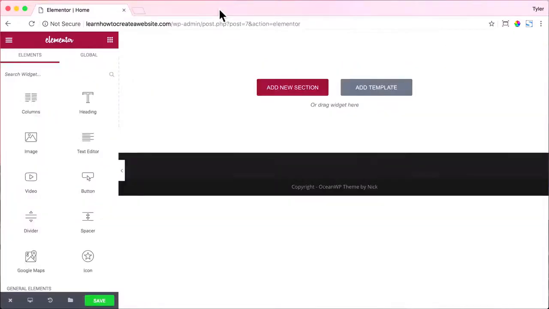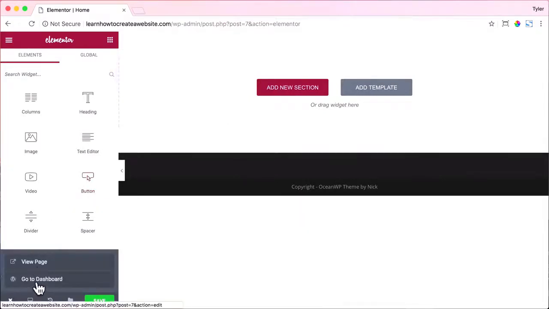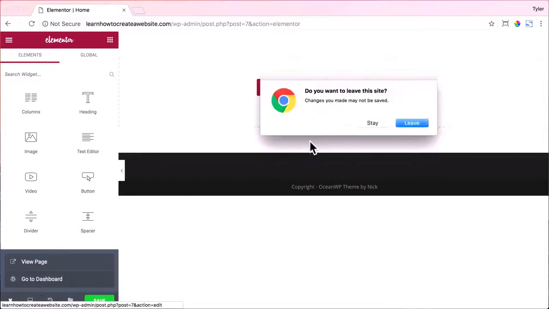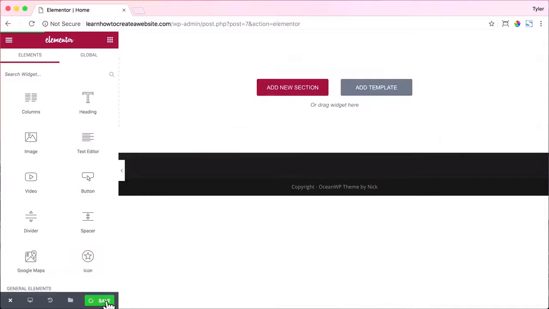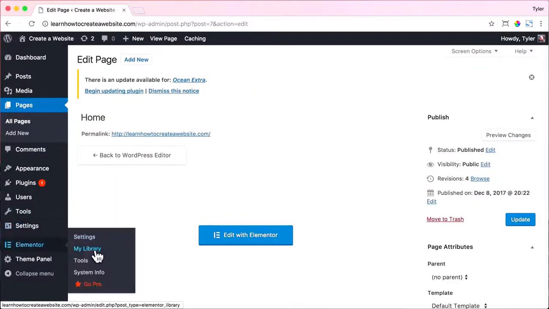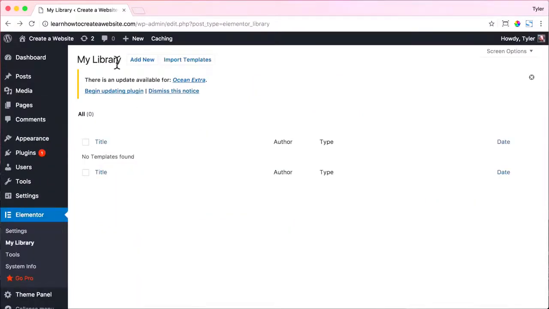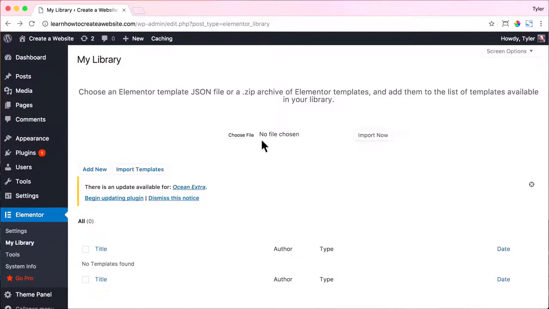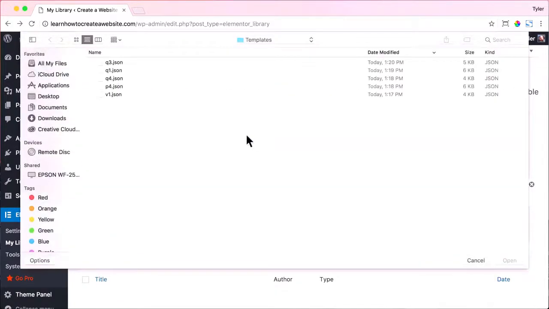Okay, now that we have all of our templates downloaded to our computer, we need to upload them into our website. So to do that, we can exit out of there on the bottom left and press Go to Dashboard. And we can actually press Stay, because let's save our changes. Click Save. And now exit and go to your dashboard and go to Elementor, then go to My Library. We're going to be adding templates to our Elementor library.